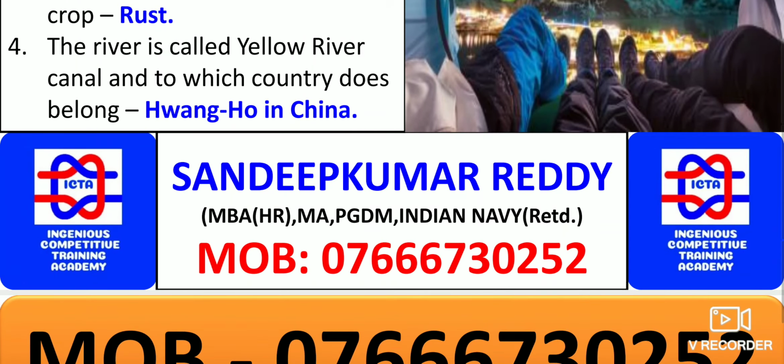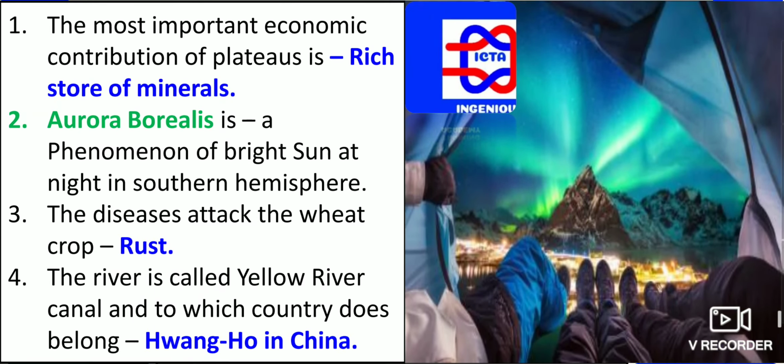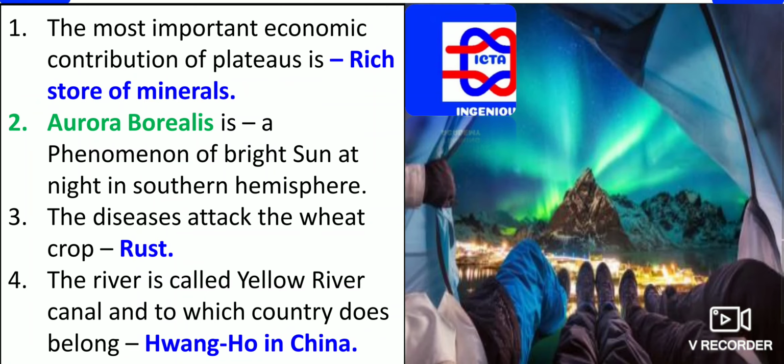The river called the Yellow River, to which country does it belong? That is the Hwang Ho in China. Whatever the river we have, the Yellow River, to which country does it belong? That is the Hwang Ho, which exists in China.